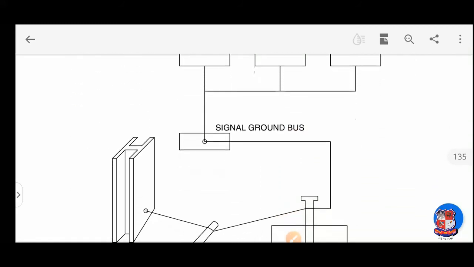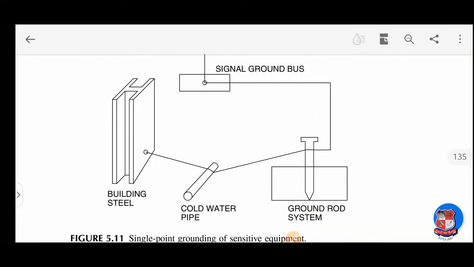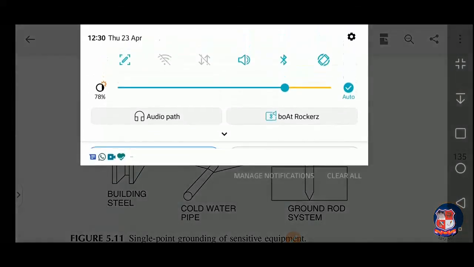Okay, so this is the main concept of the ground loop. Hope you are getting this point. Okay. Thank you very much.